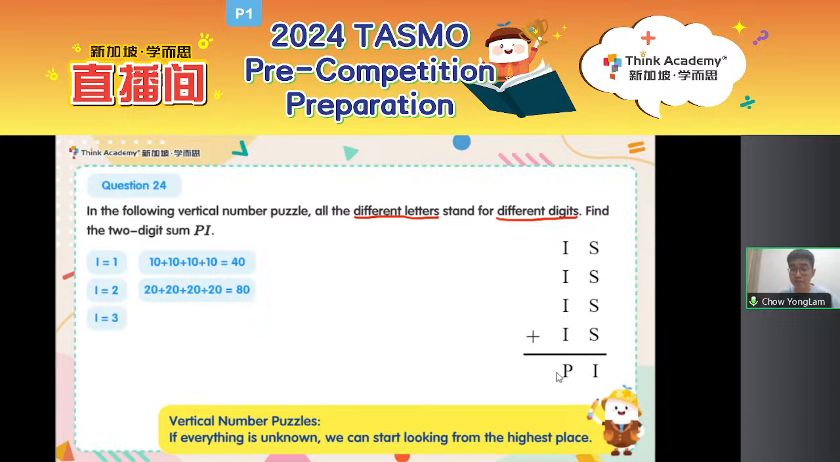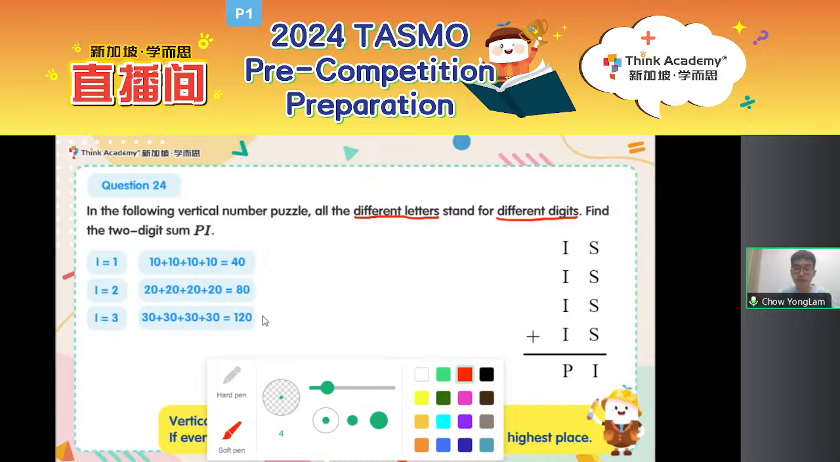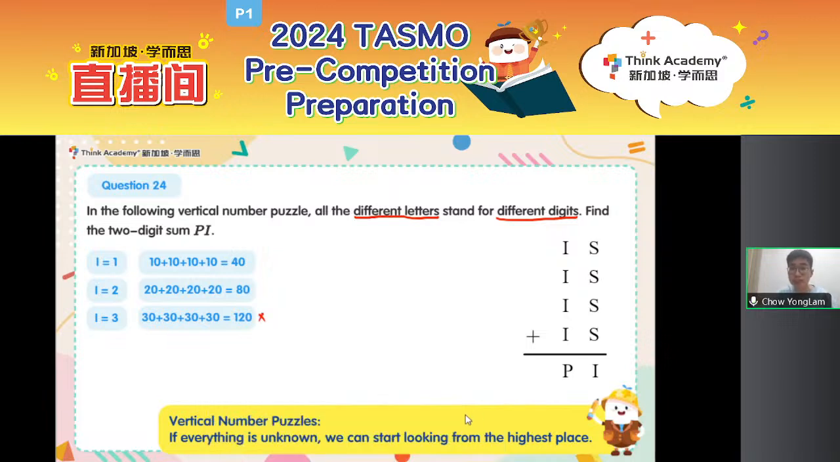What if I is 3? I cannot be 3. Why? Because even if I start with the smallest two-digit number that starts with 3, which is 30, 30 plus 30 plus 30 plus 30 is already 120. That's already a three-digit number, which is too large. So I can only be 1 or 2.